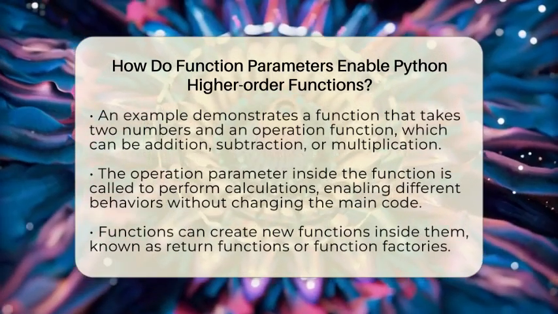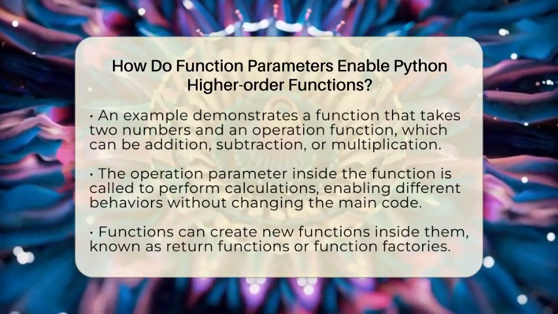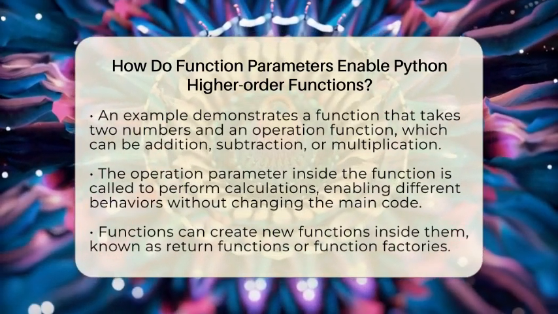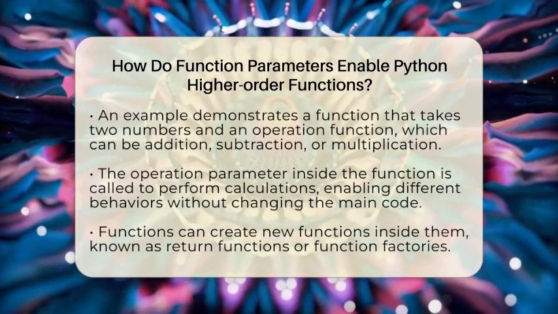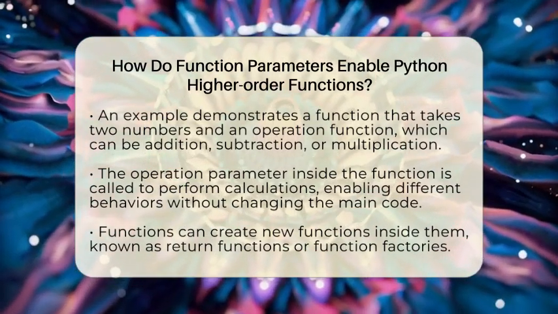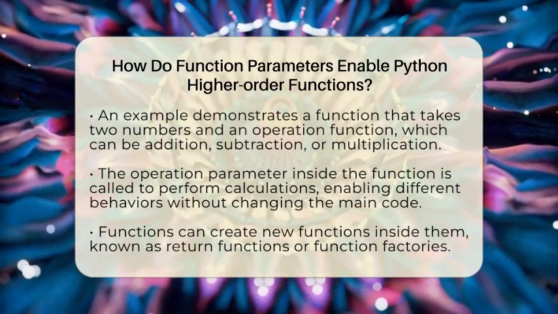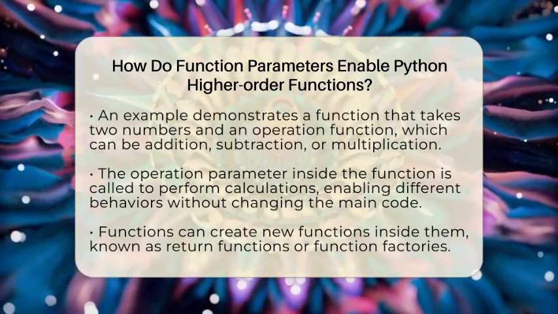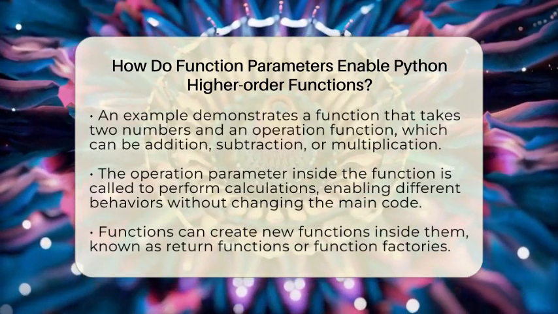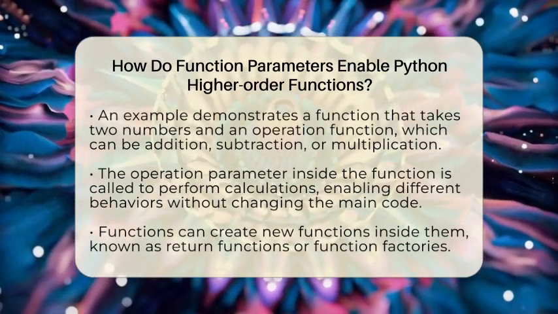Here is a simple example. You define a function that takes two numbers and a third function called an operation. Inside, it calls the operation with the two numbers. You can pass in a function for addition, subtraction, or multiplication. When you call this higher-order function with different operation functions, it performs different calculations.